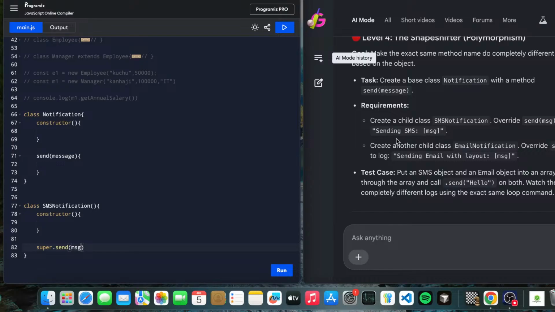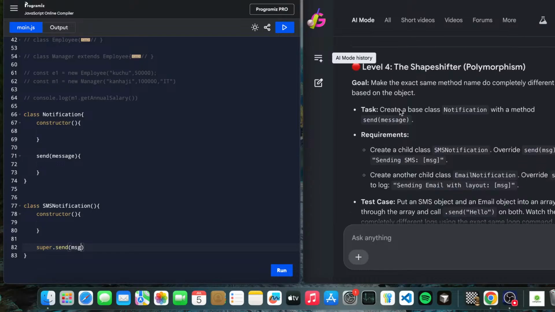sending SMS. Let's understand the question more clearly. Make the exact same method name do completely different things based on the object. Understood. Create a base class Notification with the method send message. This is a parent class and this is a child class, SMS notification.